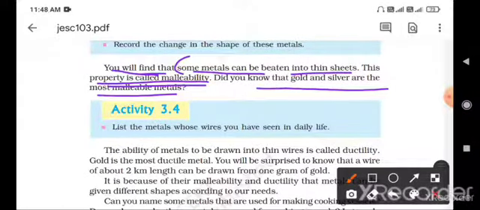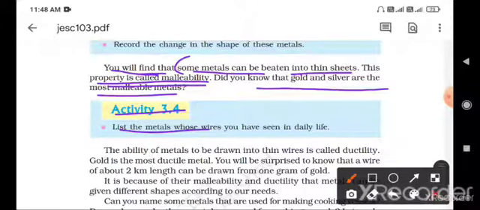Next, activity 3.4: list the metals whose wires you have seen in day-to-day life. We have seen in our day-to-day life that copper wire is used for the conduction of electricity.